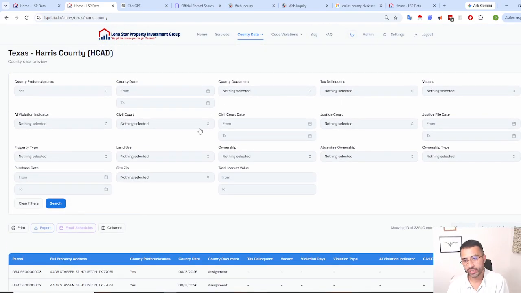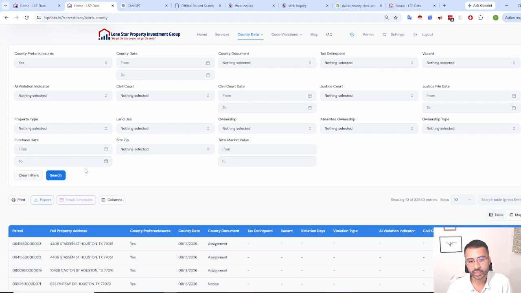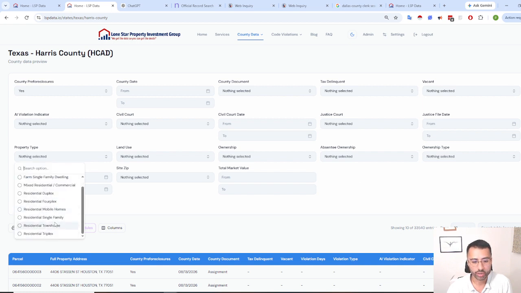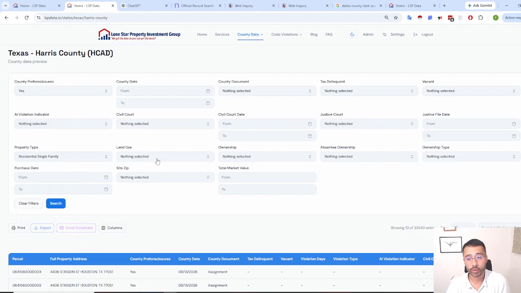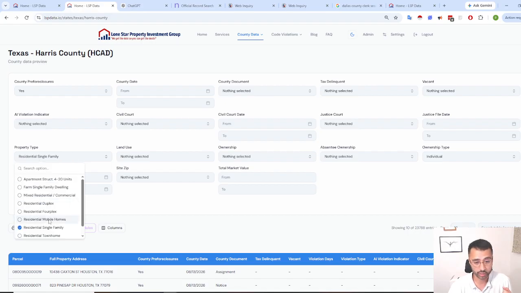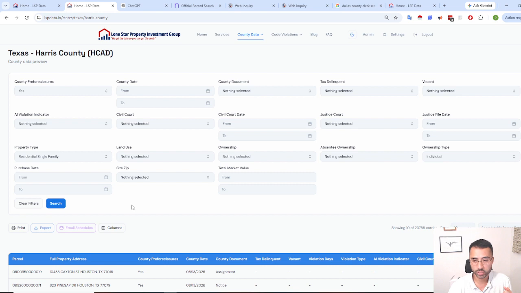And if you want to make it easy, let's say you select the pre-foreclosures. Now we're interested in looking for single family properties, which is what you may be focusing on. The other thing you could do is, if you're doing individuals, so you want to talk to individuals, you're skip tracing, you're sending mailers. You can also select company. It just means that the owner could be an LLC or a corp or a trust. But in this case, let's say you are interested in pre-foreclosures, single family properties, or you can select the other ones as well. There can even be mobile homes, etc.